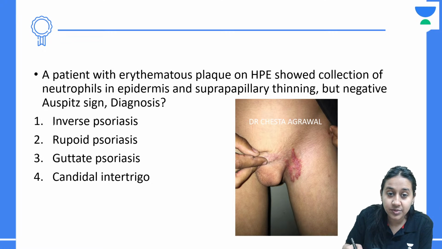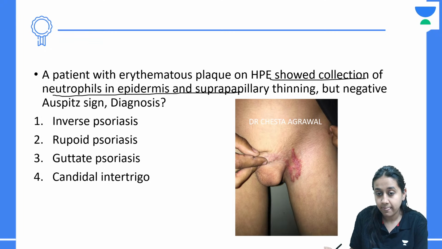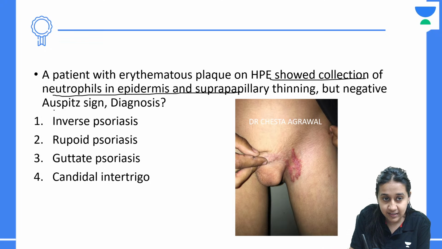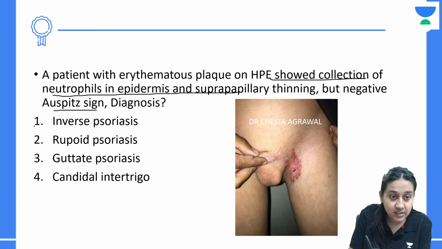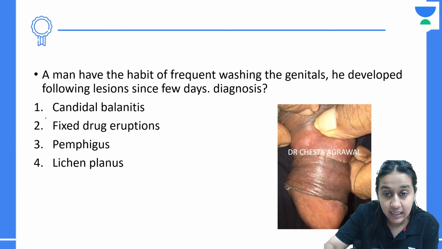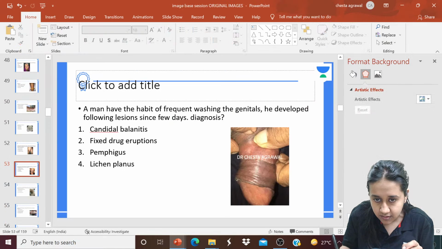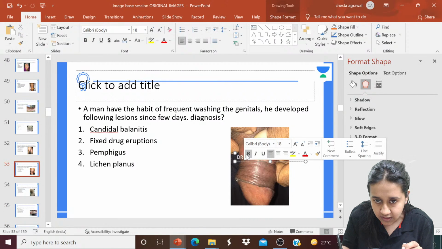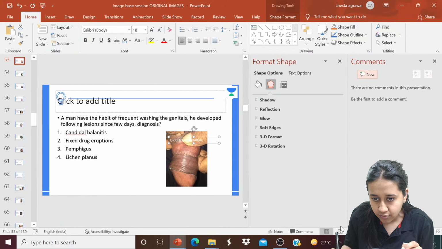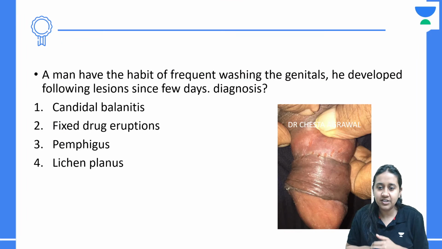Very nice. The answer to this question is, see, all the features point towards the diagnosis of psoriasis. But if you look at this, the Auspitz sign is negative because there is no scale. So this is a variety of psoriasis known as inverse psoriasis or flexural psoriasis, where the Auspitz sign becomes negative. This is a very nice question, but I think it has to be shifted a little at the top for you to understand. Please tell me the answer.